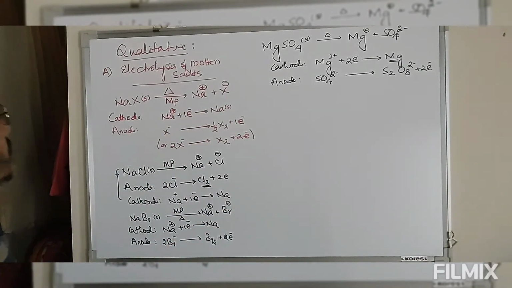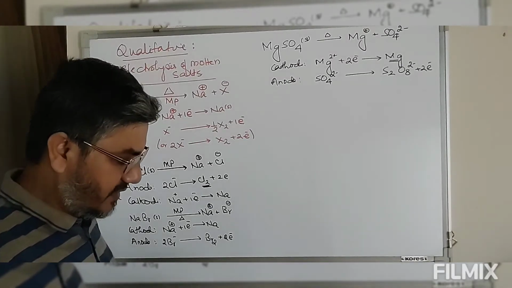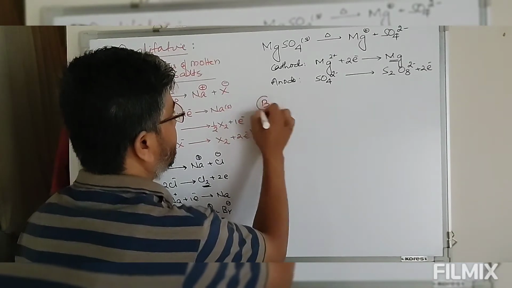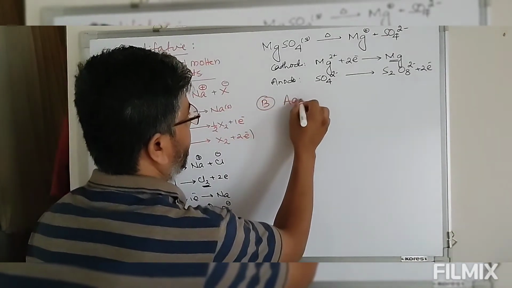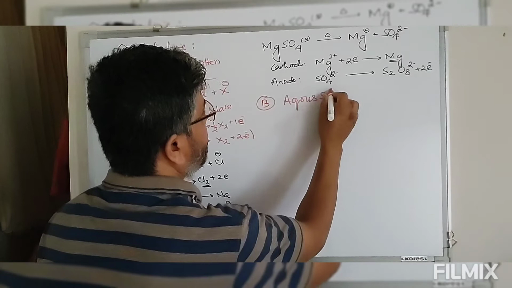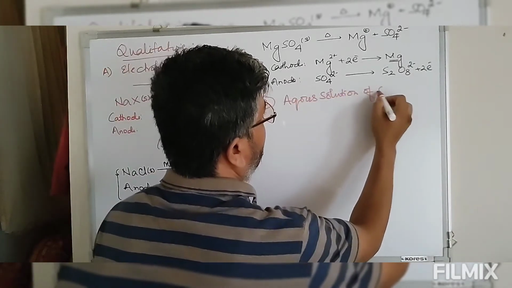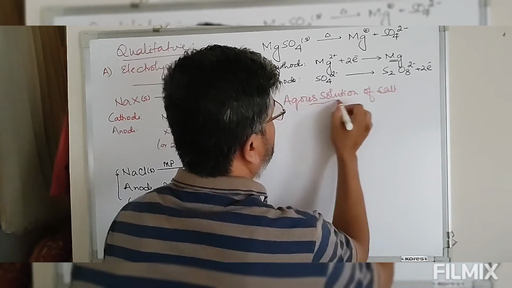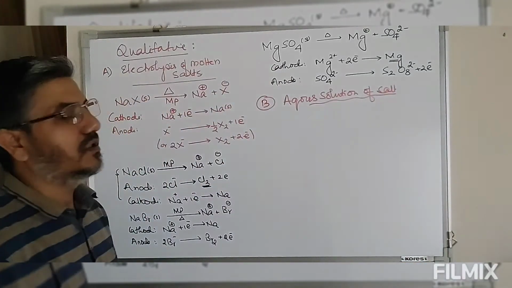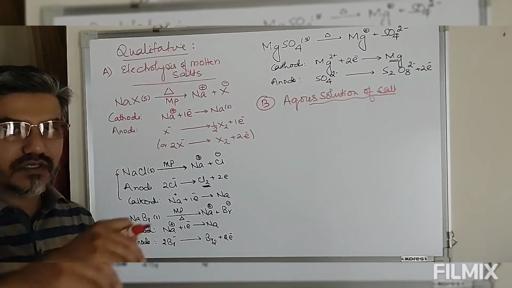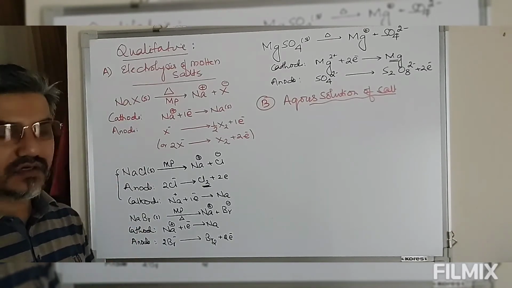Now suppose instead of this molten salt we are taking an aqueous solution of salt. Now instead of molten salt we are dissolving this salt in a particular solvent, that is water.